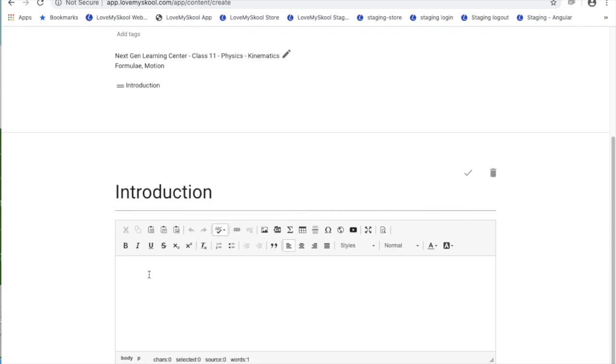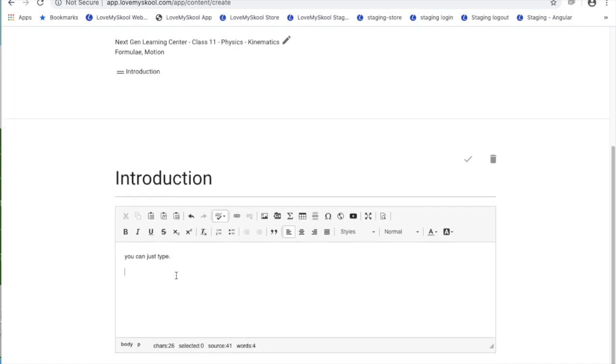and here, as in Word, I can just keep typing. You can even copy paste from your Word or PDF documents that you might have. You can copy paste even in vernacular languages and in any other language. This system supports all languages including Japanese, kanji characters, Chinese, and all other languages used across the world.